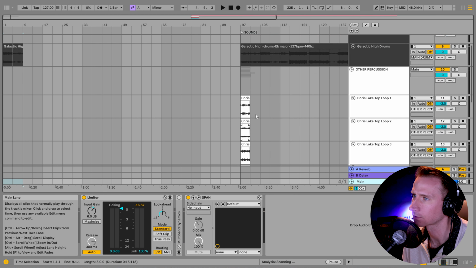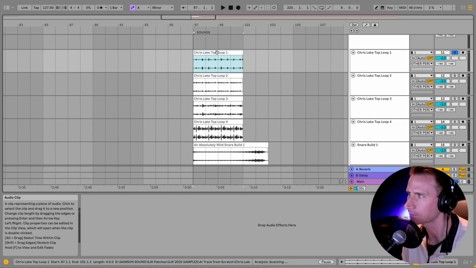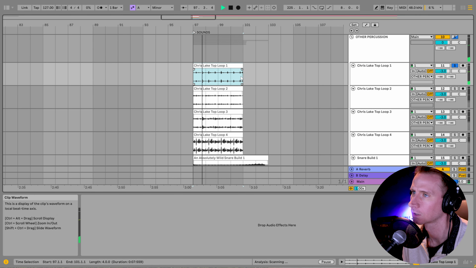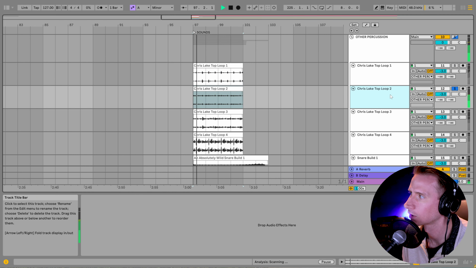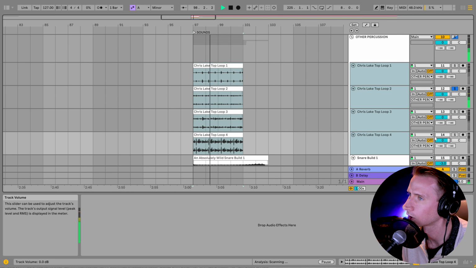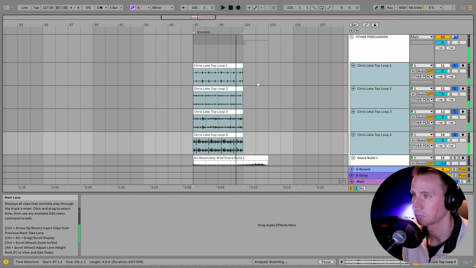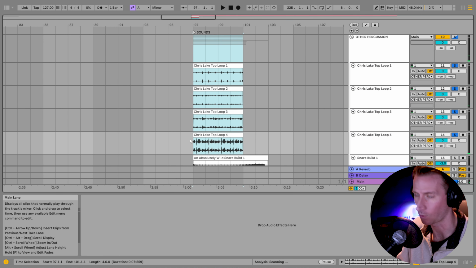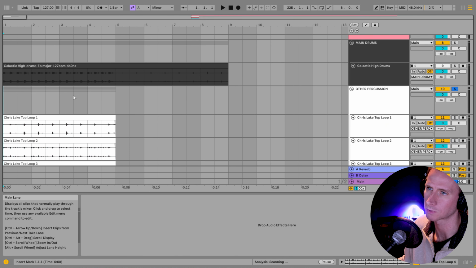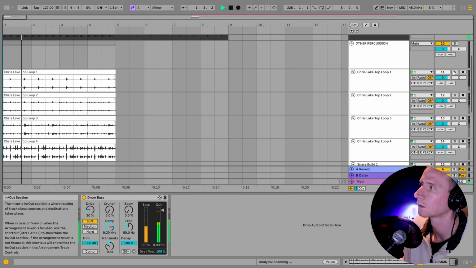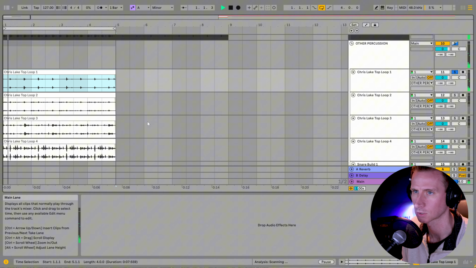We had these Chris Lake top loops that I don't know how much they resemble Chris Lake, but a couple of them were pretty catchy. It kind of sounds good with all of them playing at once. So I'm just going to paste them all over and let's see if we can get a little loop going here. We'll bring in one by one and see what catches our ear, which parts we want to use of each.